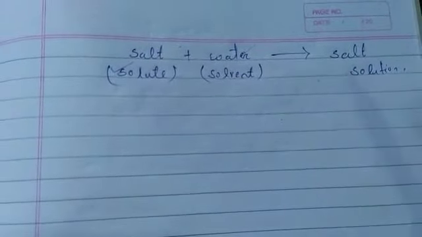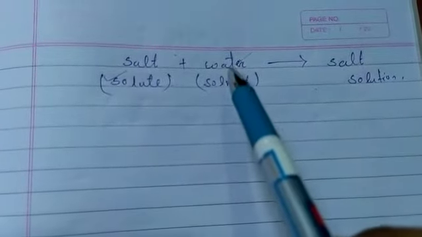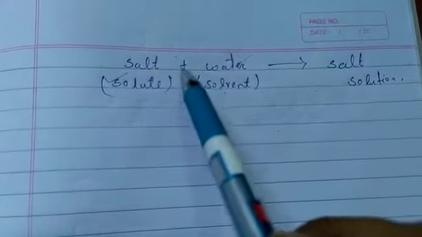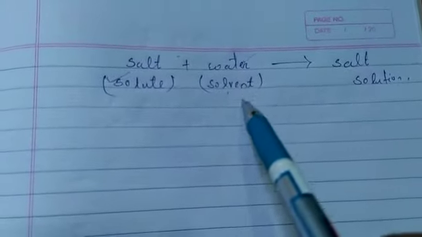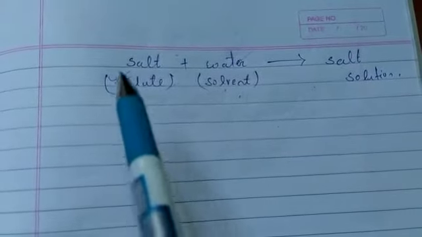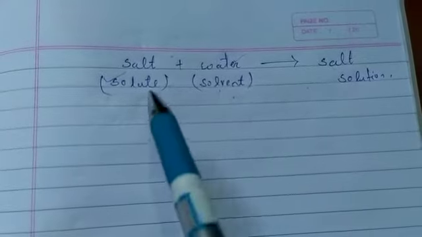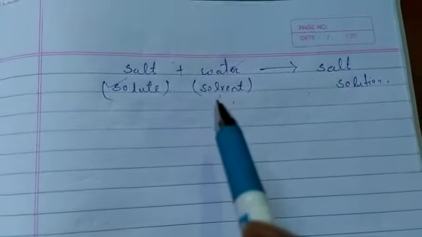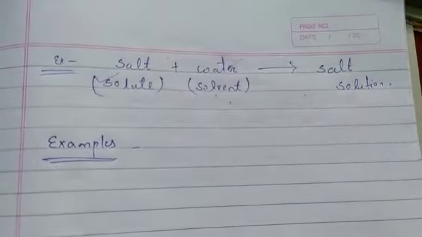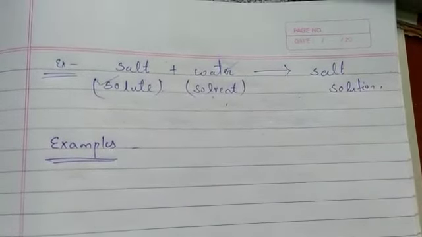In other words, water dissolves the salt, that is why water is the solvent, and salt is getting dissolved in water, that is why salt is the solute. So mainly two components are there in a solution, solute and solvent. Another example is a solution of iodine in alcohol, which is known as tincture of iodine.